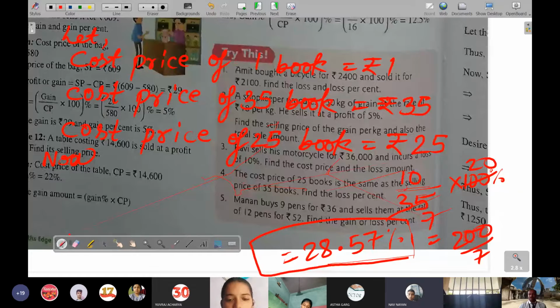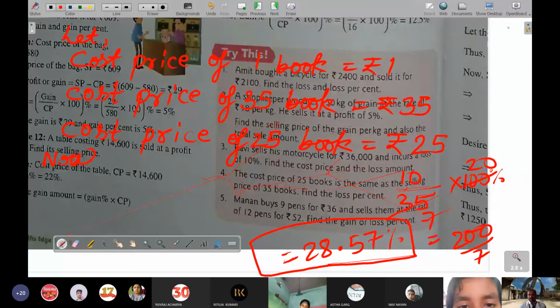Sir, I am sending you a picture. Please check whether it is right or wrong. Both places, sir, are giving cost price only. So, sir, whichever comes first will be taken as the denominator. No, however many books have been sold, that much cost price you have to keep. 35 books have been sold.